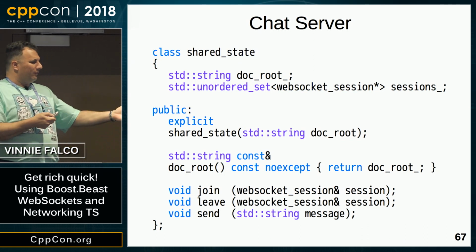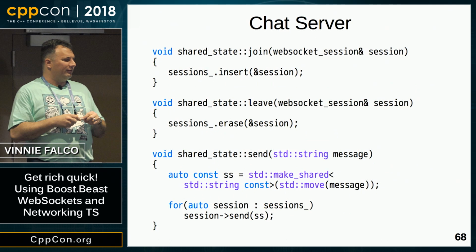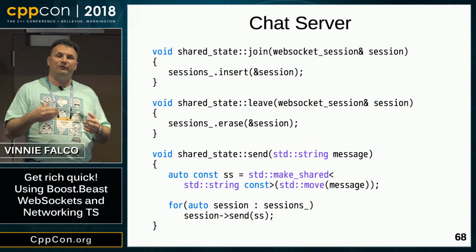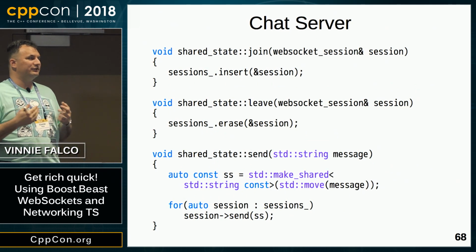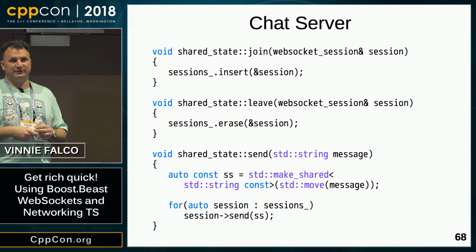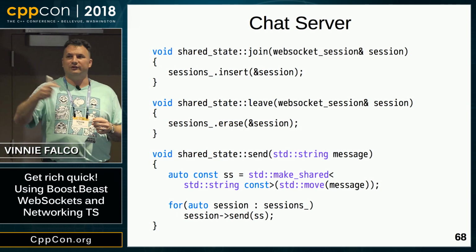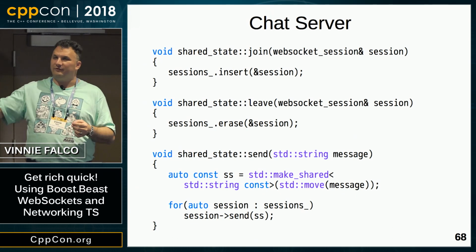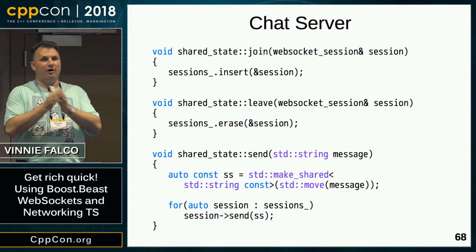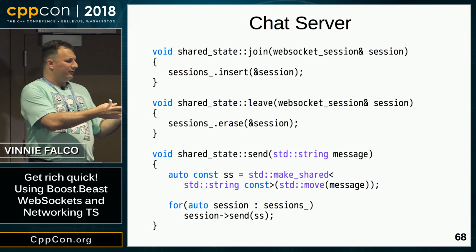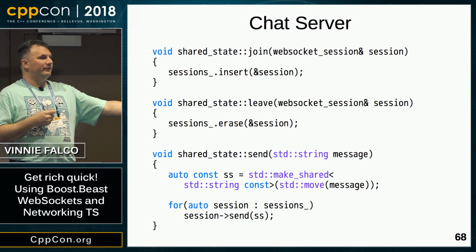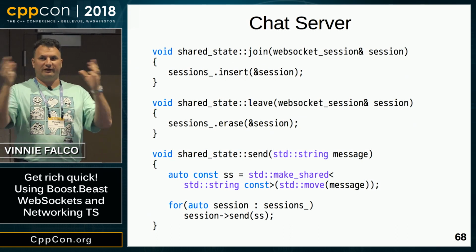Okay, so how do we implement the member functions of our shared state? Well, we have the functions join and leave. These insert and remove sessions from the container to maintain it as people come and go. And then we have a function called send. So this is the function that's going to broadcast a chat message to all the connected users. As you can see, we're taking ownership of the string that's passed in, and we're creating a shared pointer out of it.